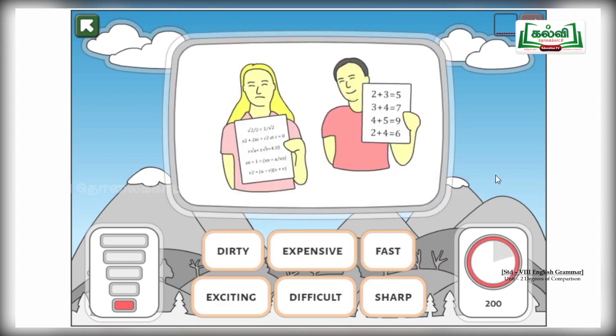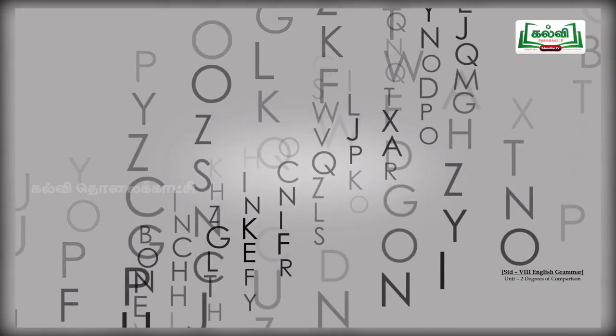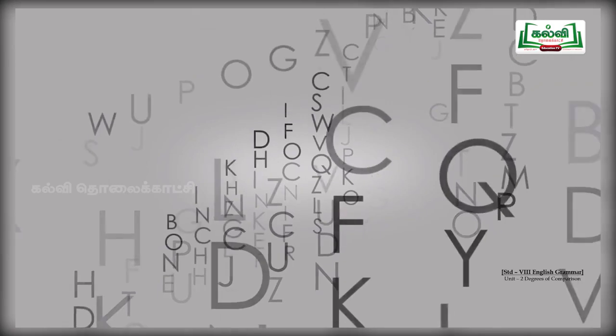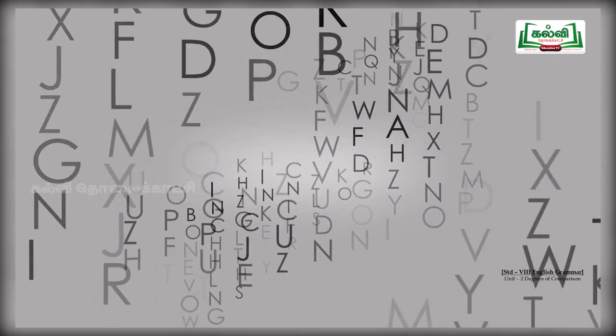Here the two persons are showing their score sheets. We have to select the suitable adjective first. Dirty, expensive, fast, exciting, difficult, sharp. See his face, he is having a smile on his face, but she is very sad. So let's go with difficult.